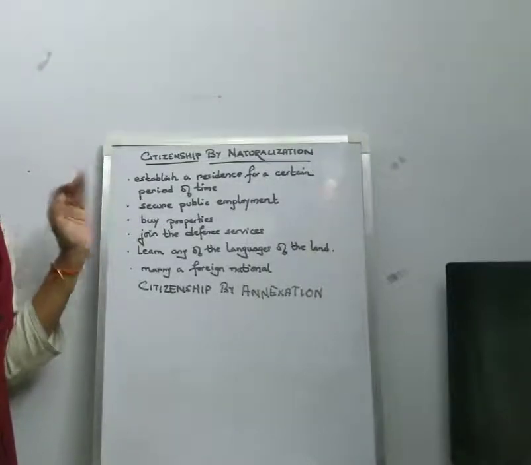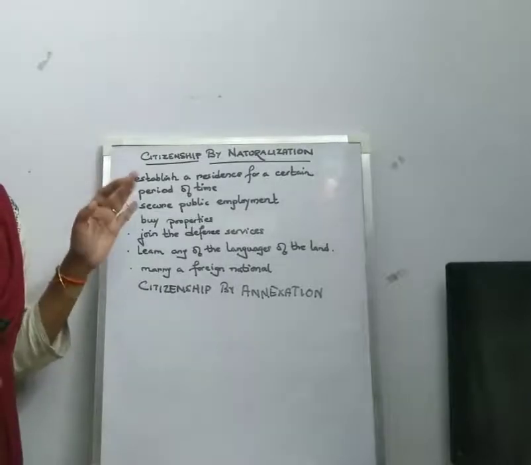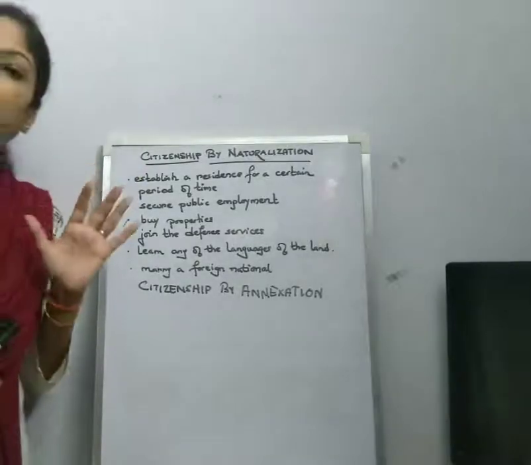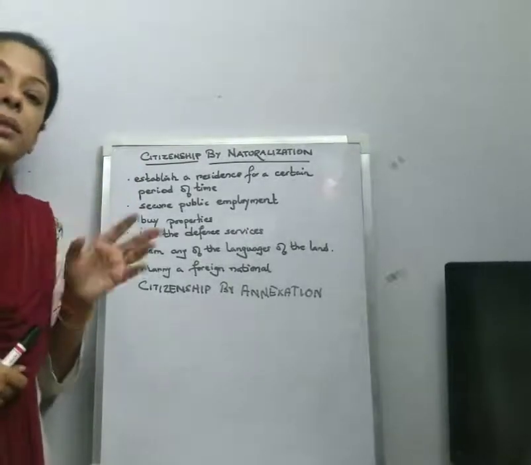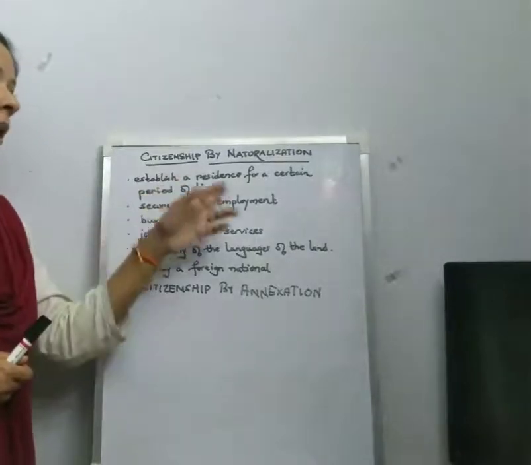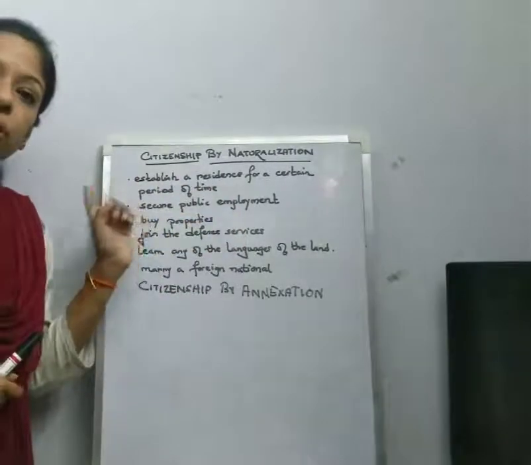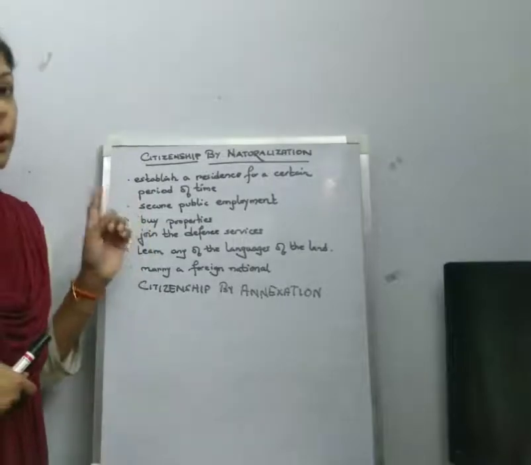Again, we find that citizenship by naturalization may be complete or partial. It is called complete naturalization when the person who has acquired citizenship by naturalization is enjoying all the rights given by the state.